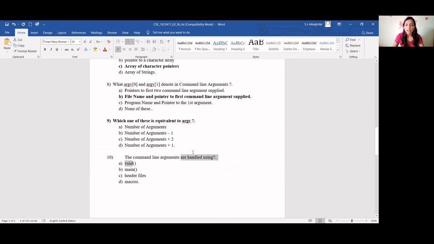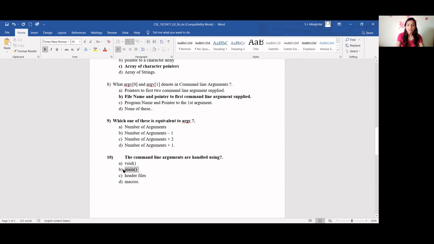The command line arguments are handled using what? Where will you pass command line arguments? Void, main, header file or macro? Int argc and char star argv, how will you pass them?